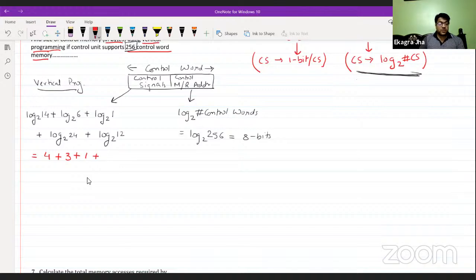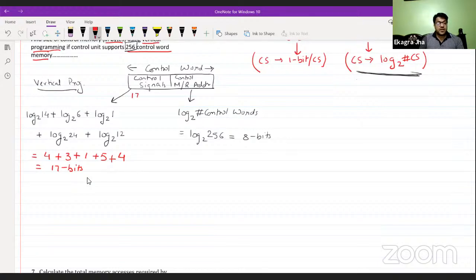For log 24, 24 lies between 2 to the power 4, which is 16, and 2 to the power 5, which is 32. So it will be 4 point something, which makes it 5 bits. Then 12 lies between 2 to the power 3 and 2 to the power 4, so 3 point something makes it 4. So in total, 4 plus 3 is 7, and 8 plus 9 is 17 bits are required to list these groups as a control signal field.